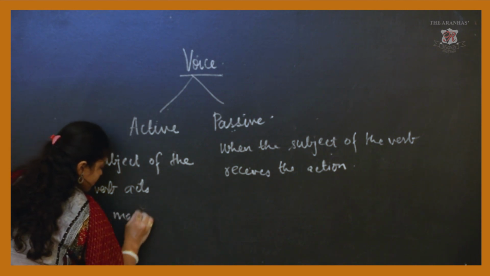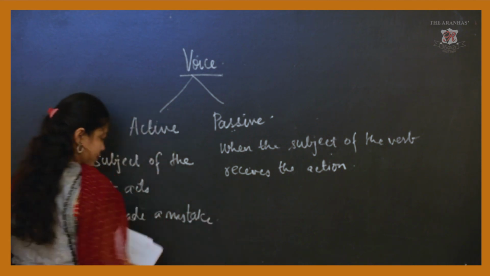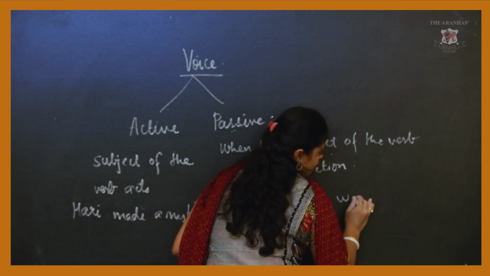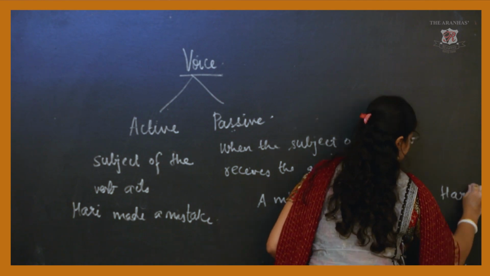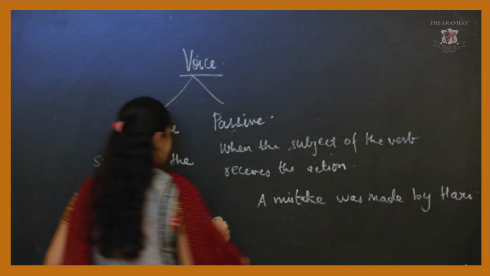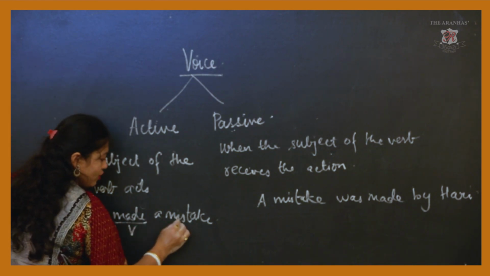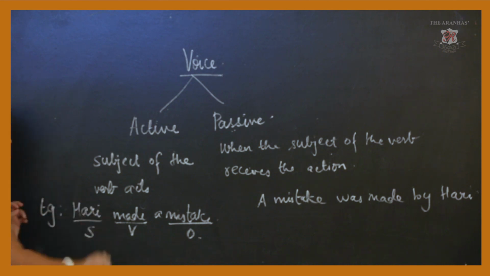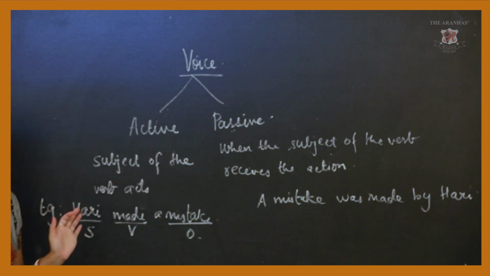Hari made a mistake. A mistake was made by Hari. Now look at the difference. Here, Hari is my subject, made is my verb, mistake is the object. When I convert this sentence to passive voice, I flip-flop the sentence.